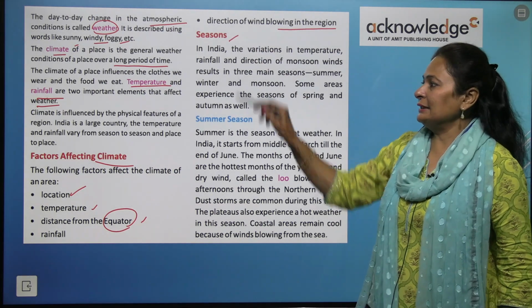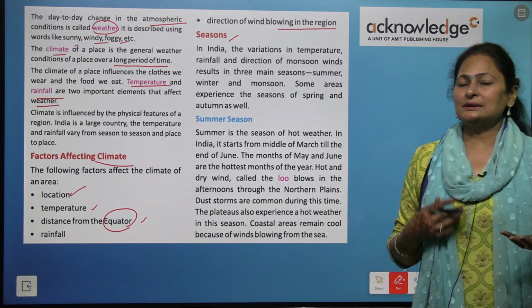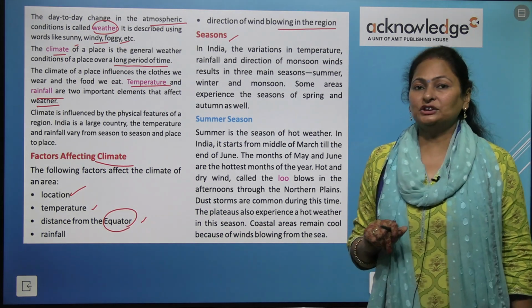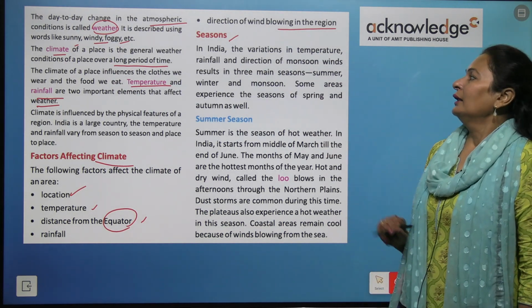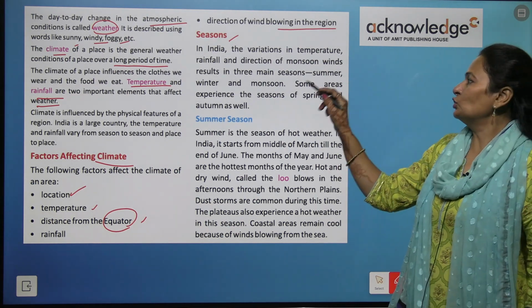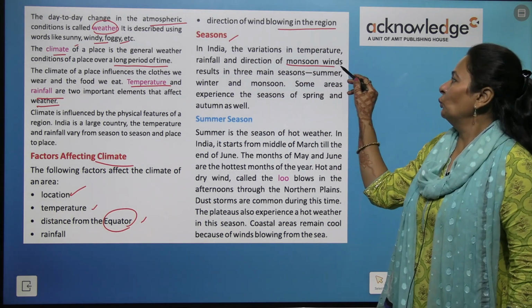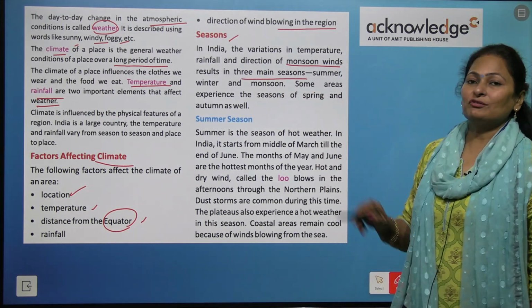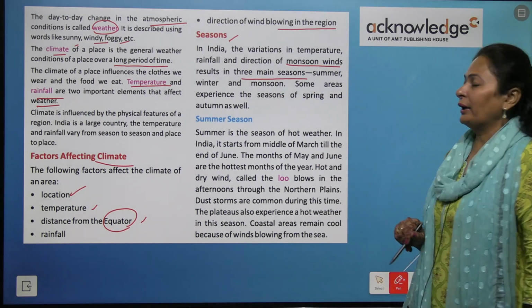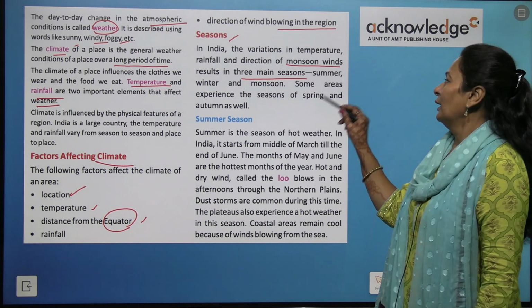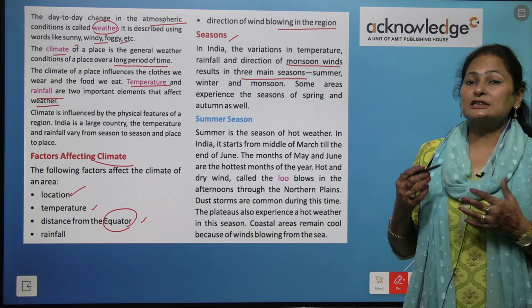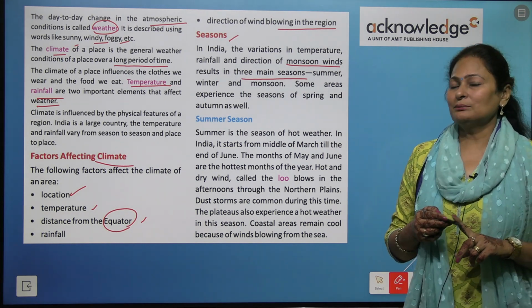So let's see the seasons. Because of the climate, the seasons form in India, with variation in temperature, rainfall and the direction of monsoon winds. Monsoon winds change the season. So we have three main seasons: summer, winter and monsoon.